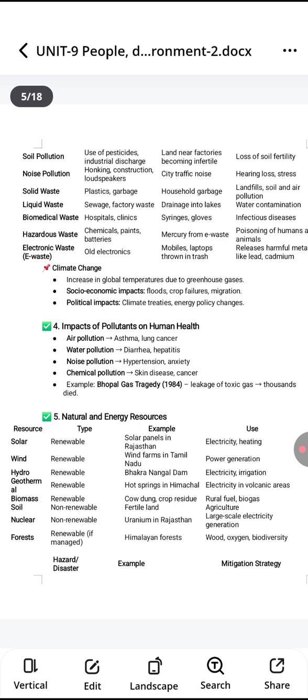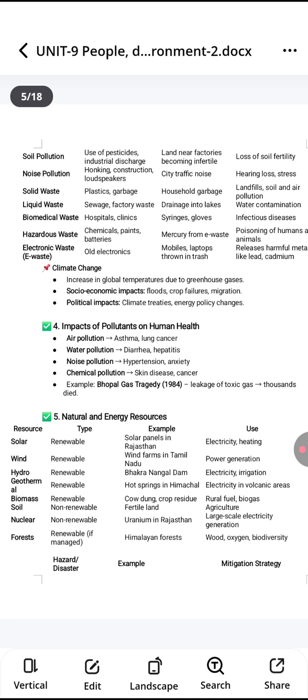Next topic we have natural and energy resources. So these are the resources. First we have solar, wind, hydro, geothermal, biomass. So these are the renewable, and coal, nuclear, these are the non-renewable resources. And forest, these are also included in renewable.